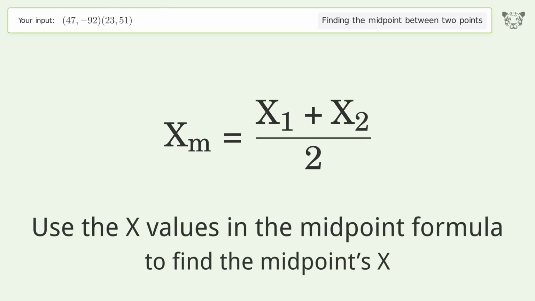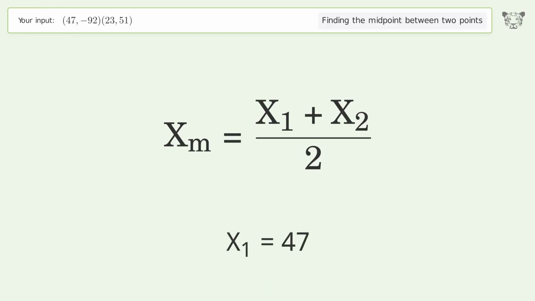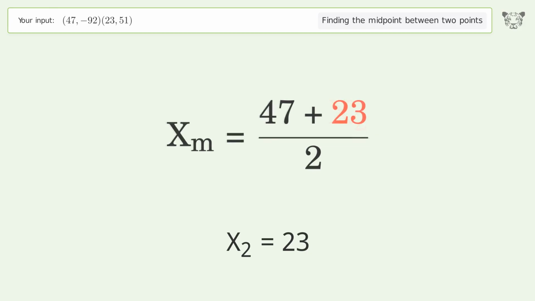Use the x values in the midpoint formula to find the midpoint's x. x1 equals 47. x2 equals 23. Simplify the arithmetic.